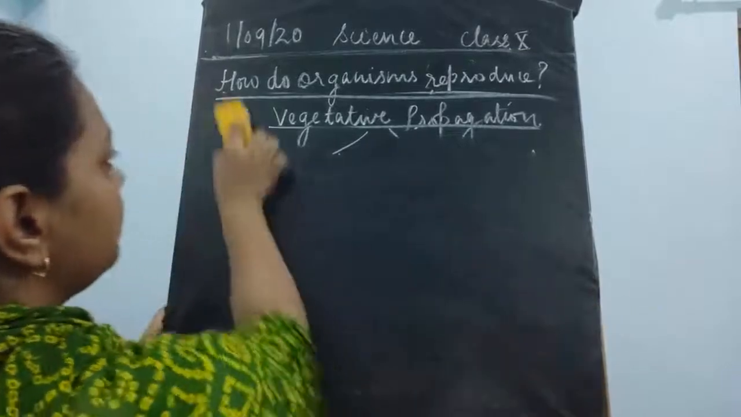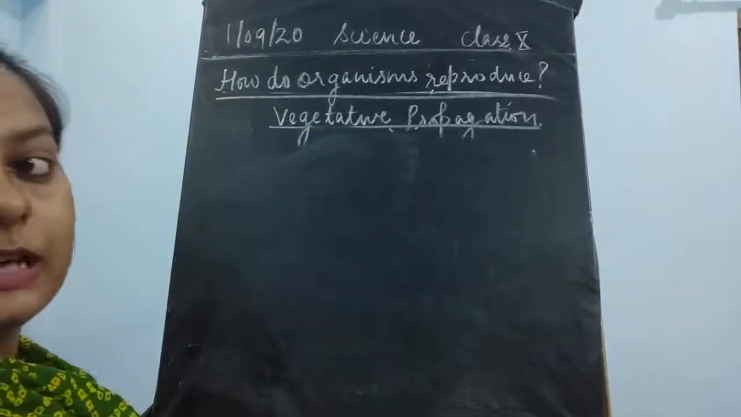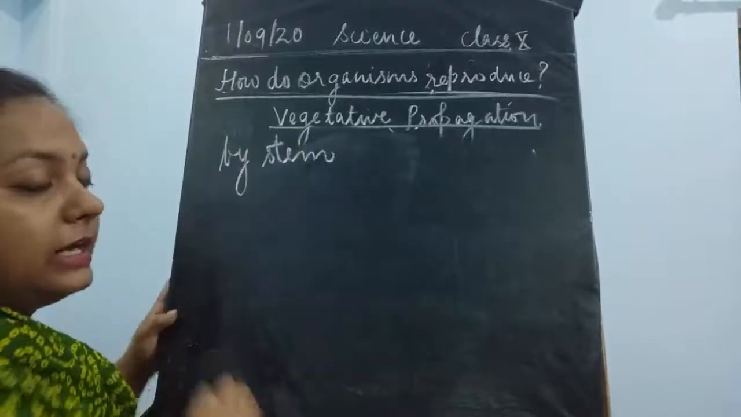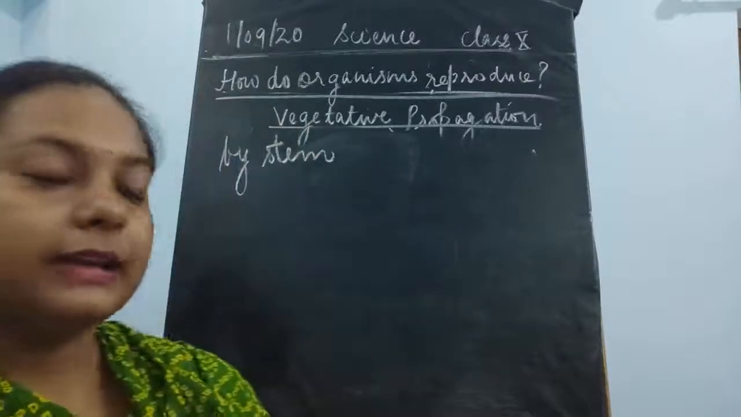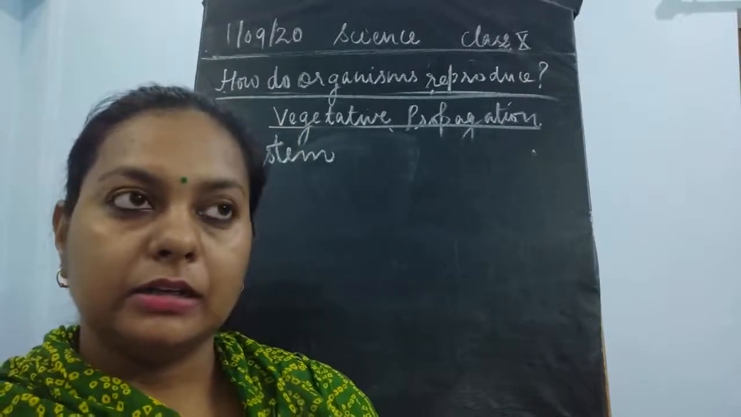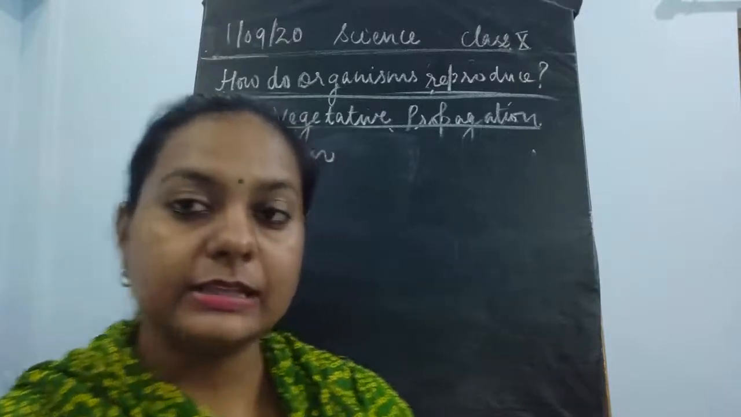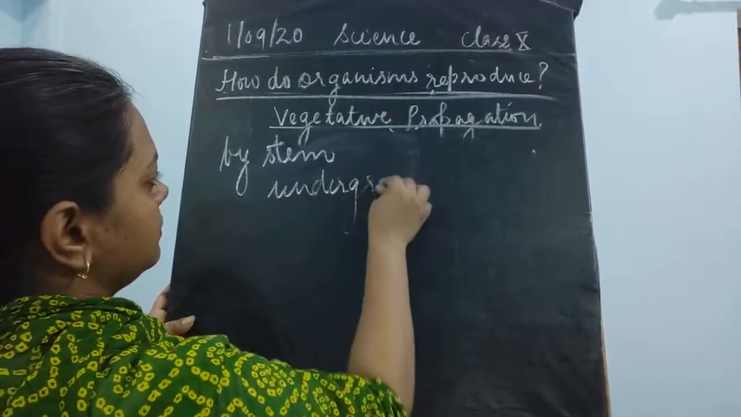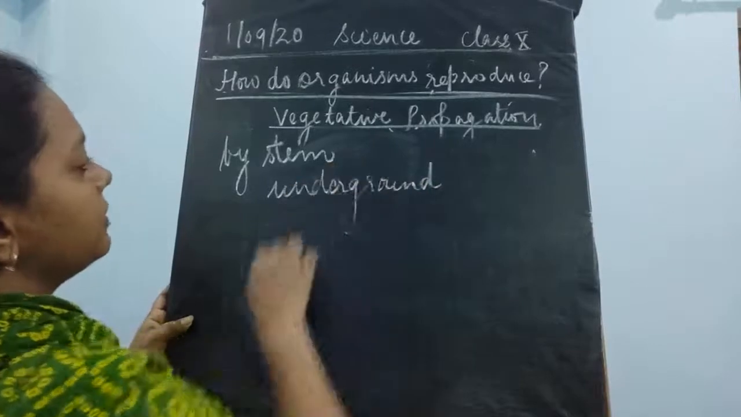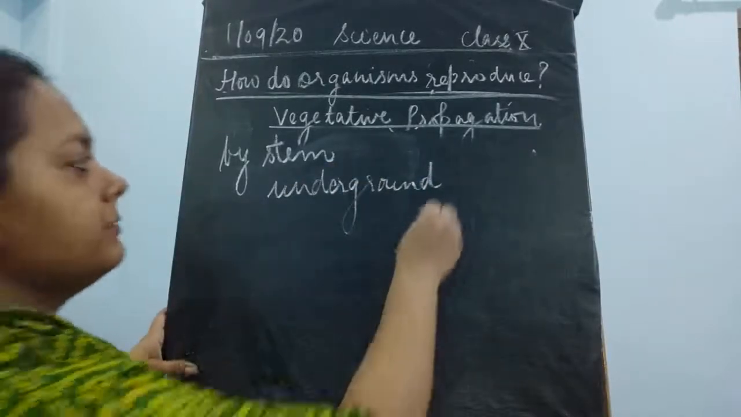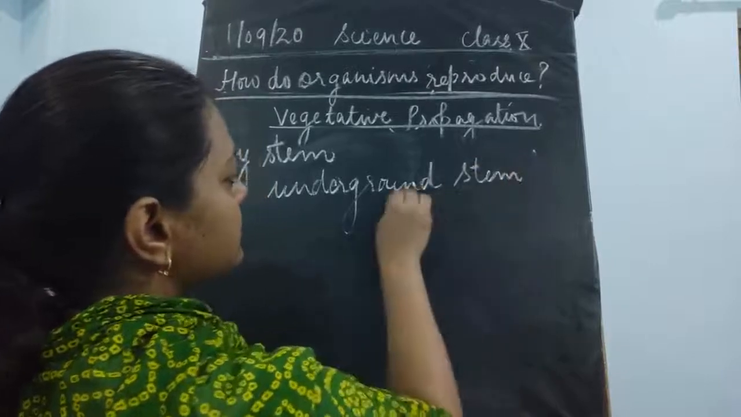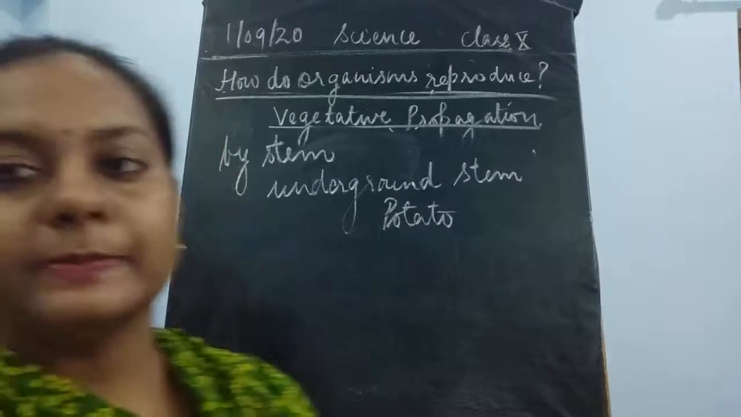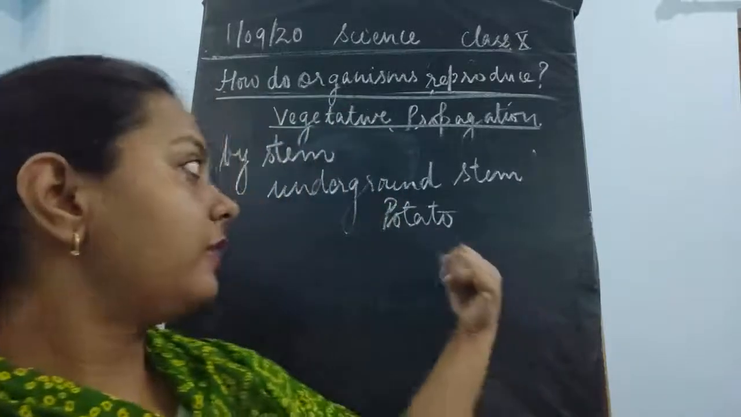Now the next example of natural vegetative propagation is vegetative propagation by stem. You know that the stem is again a vegetative part, and there are various types of stem. We can see underground stem also. The example of underground stem is very common, that is potato, which is an example of underground stem.